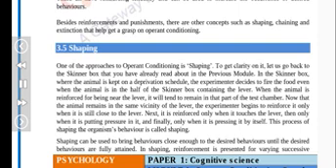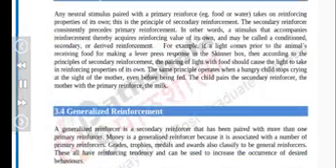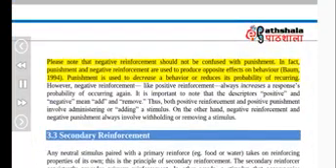Please note that negative reinforcement should not be confused with punishment. In fact, punishment and negative reinforcement are used to produce opposite effects on behavior (Baum, 1994). Punishment is used to decrease a behavior or reduce its probability of recurring. However, negative reinforcement, like positive reinforcement, always increases a response's probability of occurring again.